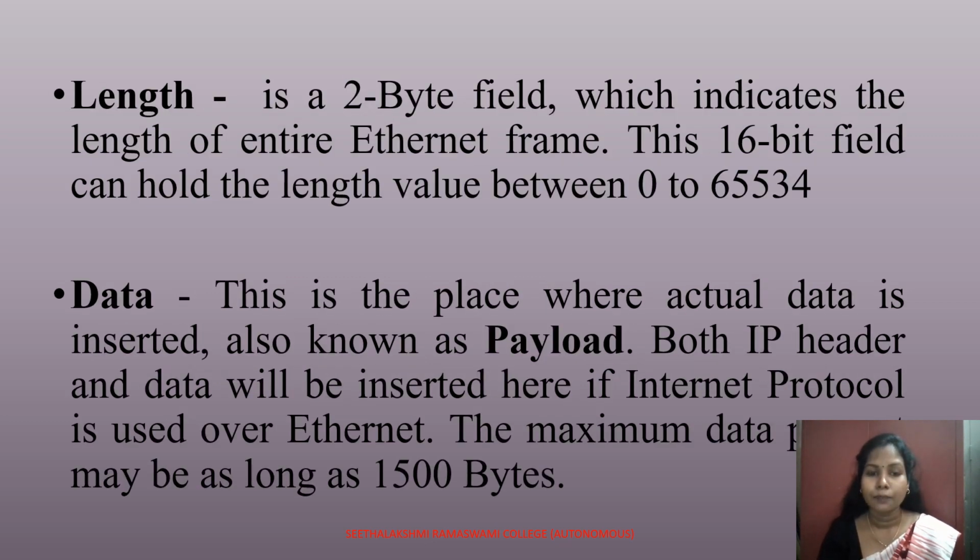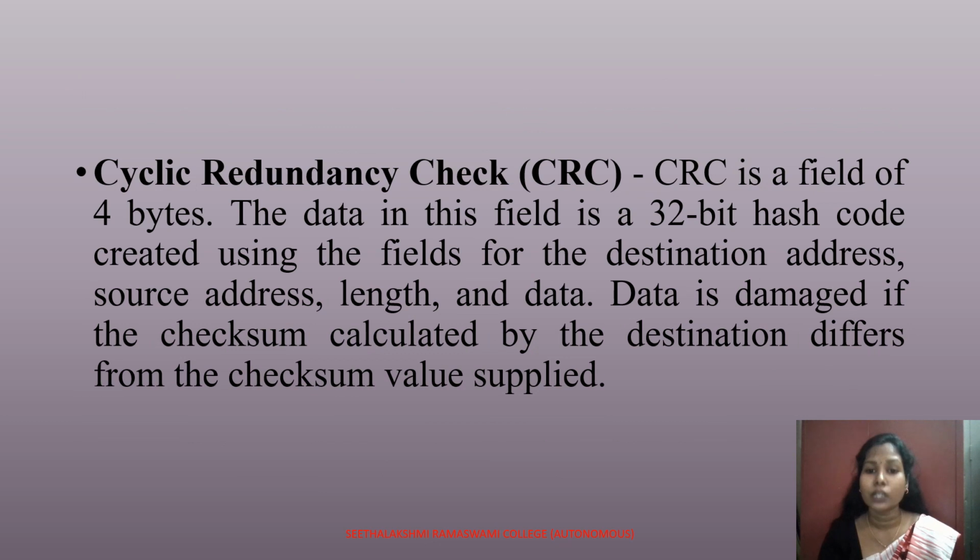So it is a 2-byte field which indicates the length of the entire Ethernet frame. This 16-bit field can hold a length value between 0 to 65534. And data, this is the place where actual data is inserted, also known as payload. Both the IP header and the data will be inserted here if the Internet protocol is used over Ethernet. Now coming to the CRC, which is the cyclic redundancy check. It is a field of 4 bytes. The data used in this field is a 32-bit hash code created using the fields for the destination address, source address, length, and data. So data is damaged if the checksum calculated by the destination differs from the checksum value supplied.